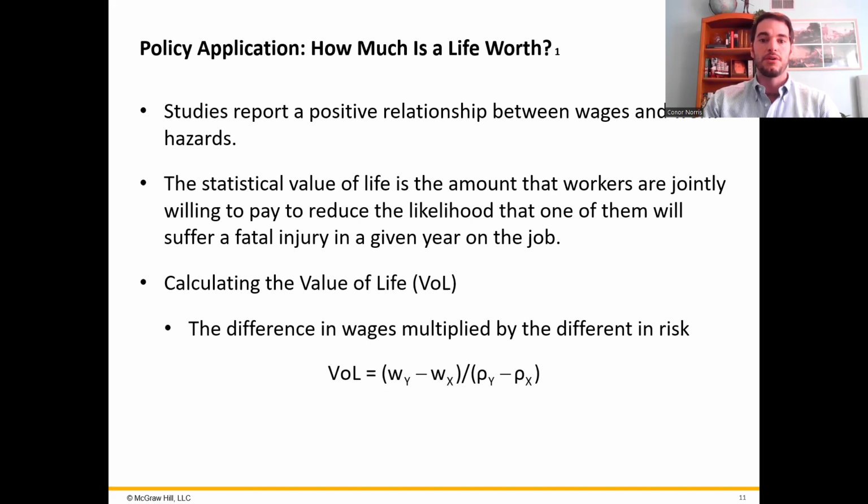Because there are 1,000 workers at both firms, those 1,000 workers at the first firm are willing to give up a total of $8.7 million to save one human life. So we can use that as the estimate of the value of a human life and say that workers are willing to pay $8.7 million to save one life.